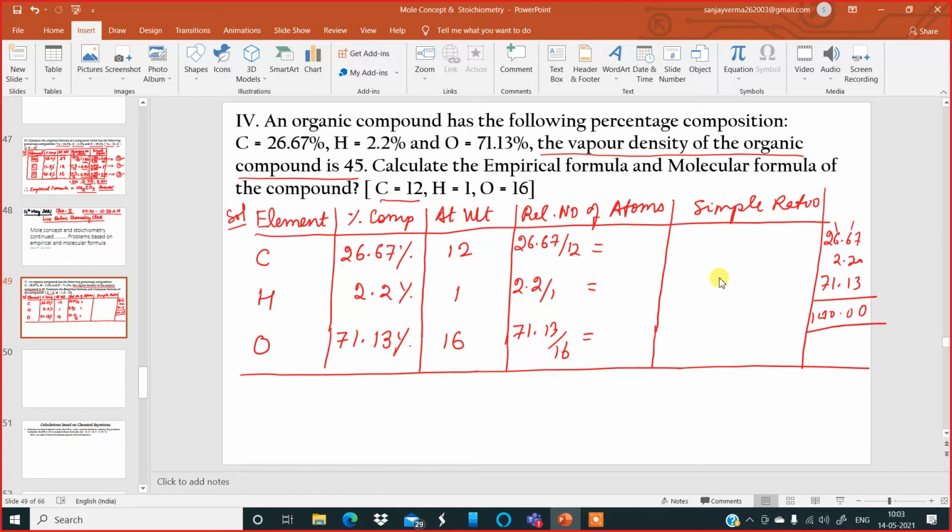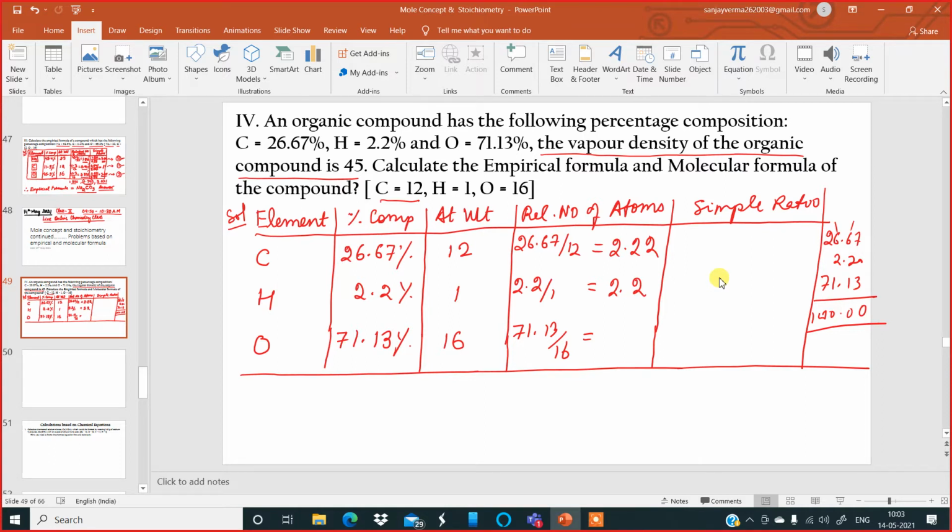2.22, we'll get 2.22. And for hydrogen, 2.2 divided by 1 is again 2.2 only. Now simplify.